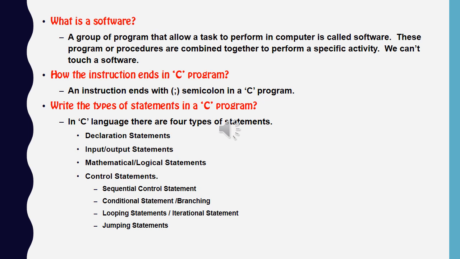Write the types of statements in a C program. So what are the types of statements? Number one, declaration statement. Number two, input output statement. Number three, mathematical and logical statement. Number four, control statement. In the control statement, we have four further types: sequential control, conditional control, looping, and jumping, which we will discuss later.